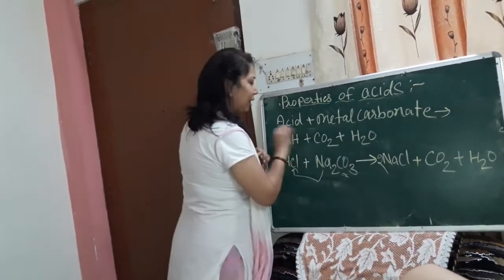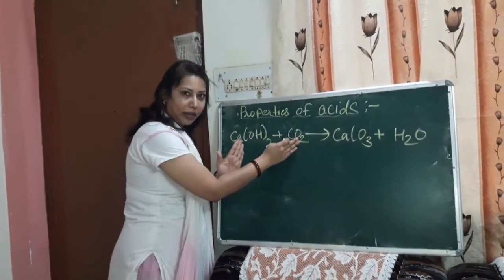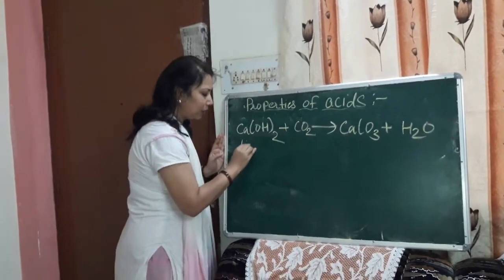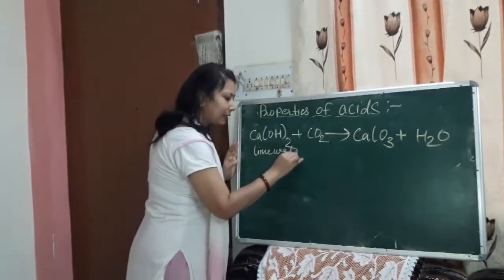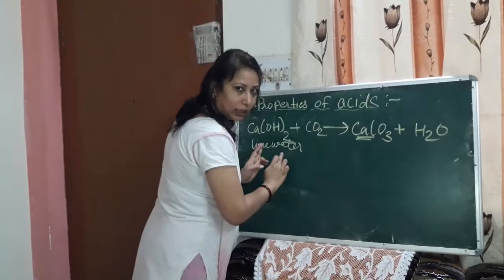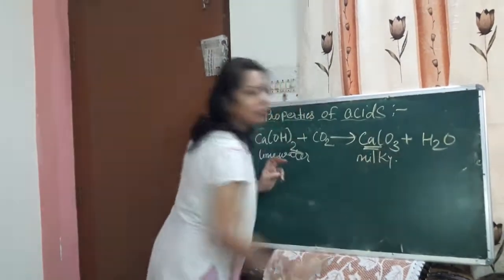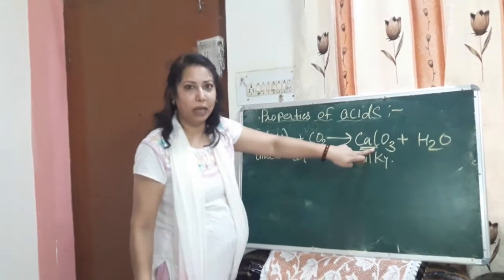So you can see this is lime water. When this carbon dioxide gas passes through the colorless lime water, it converts into calcium carbonate, and the colorless lime water turns into a milky white solution due to the formation of calcium carbonate.